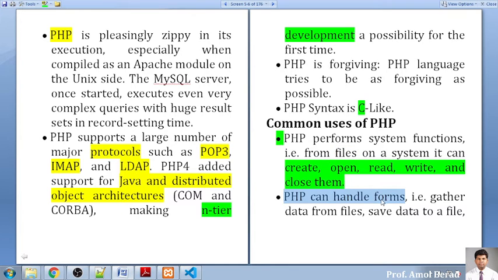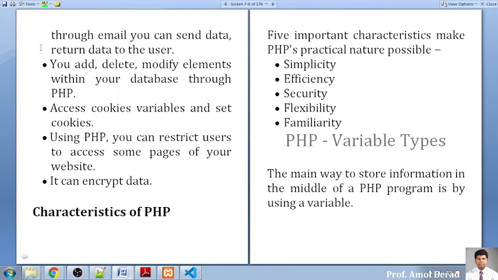PHP can handle forms also, just like you have created in HTML5. All HTML5 forms can be handled. It can gather data from files, it can save data in a file, and it can send an email also. You can do add, delete, and modify operations with the database also. This is the most important thing: with the help of PHP you can connect with the database, and do operations like insert, update, and delete, DML, DCL, and DDL. All operations can be done with the help of PHP.